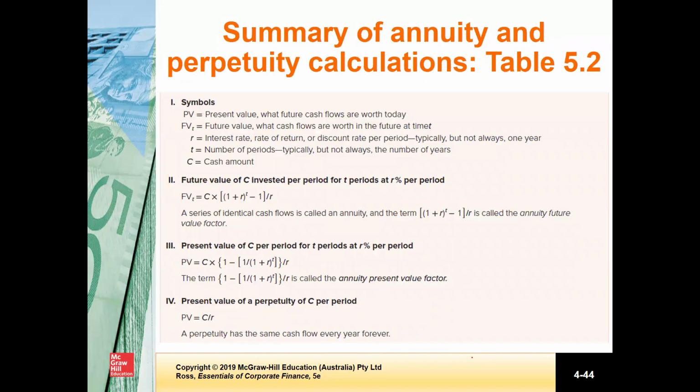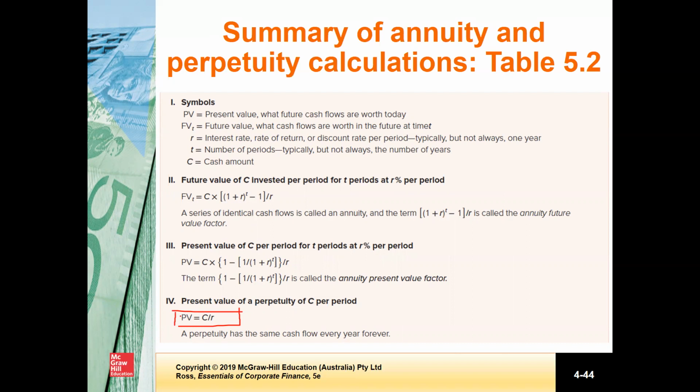Now, if we want to find out the present value of a perpetuity, it can be found using this formula. A preference share is an example of a perpetual cash flow because the dividend continues to come forever.